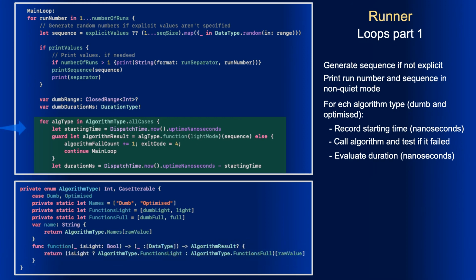So we record the starting up time in nanoseconds and call the algorithm. If the algorithm fails, we increment the algorithm fail count, set exit code to 4 and proceed to the next iteration of the main loop. Otherwise, we evaluate the duration as the difference between current uptime and starting uptime and proceed.